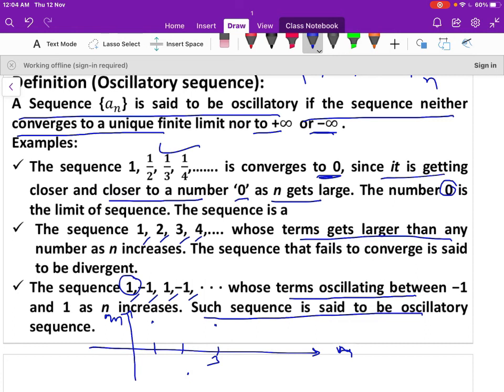When n is 4, it is minus 1. So when n increases, when n tends to infinity, it lies between plus 1 and minus 1. It oscillates between plus 1 and minus 1. Therefore, it is an oscillatory sequence.